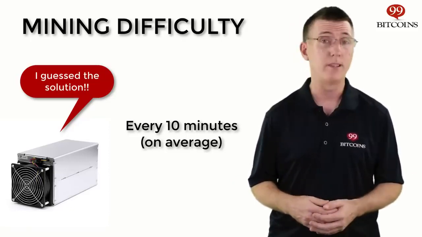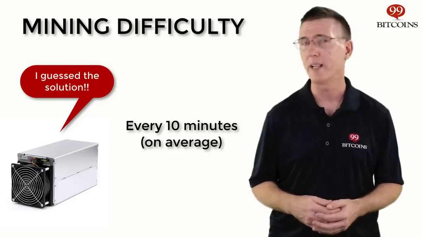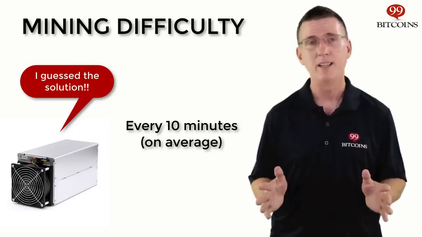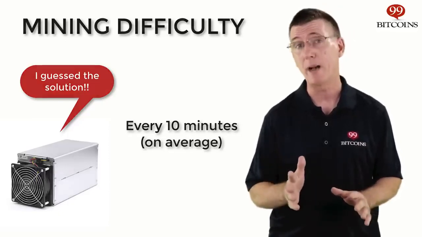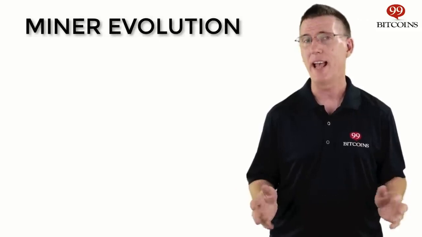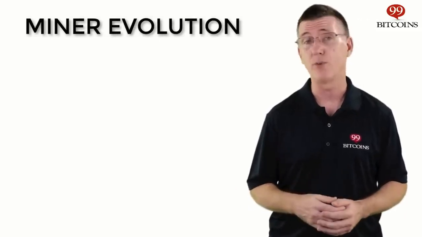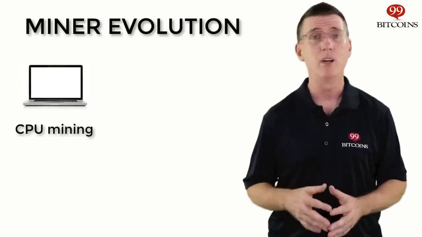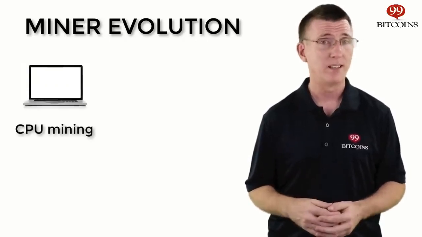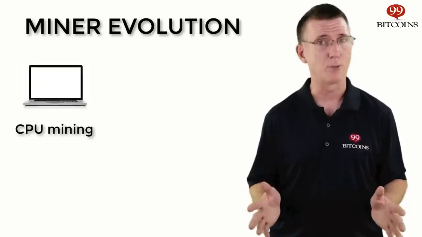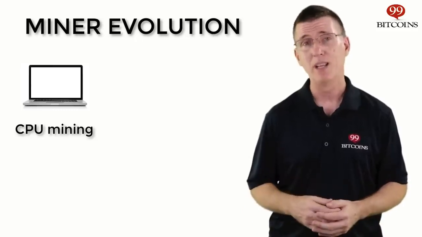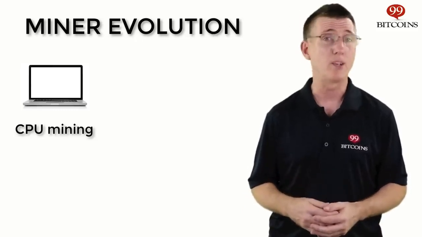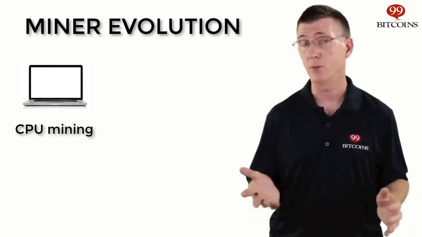As you can imagine, this type of self-adjusting mechanism created some sort of an arms race to get the most efficient and powerful miners as soon as possible. When Bitcoin first started out, there weren't a lot of miners out there. In fact, Satoshi, the inventor of Bitcoin, and his friend Hal Finney were some of the very few people mining Bitcoin back at the time with their own personal computer. Using your CPU, meaning your central processing unit or your computer's brain, was enough for mining Bitcoin back in 2009, since the mining difficulty was low.